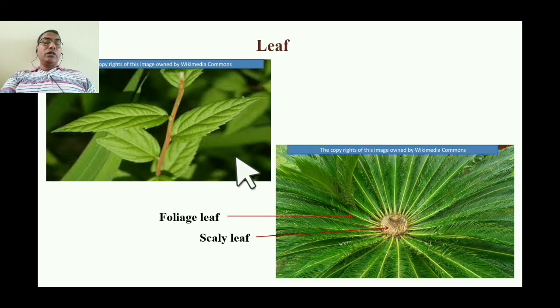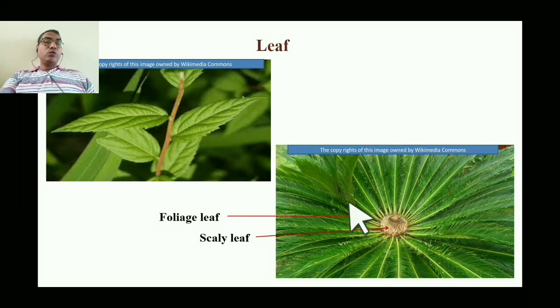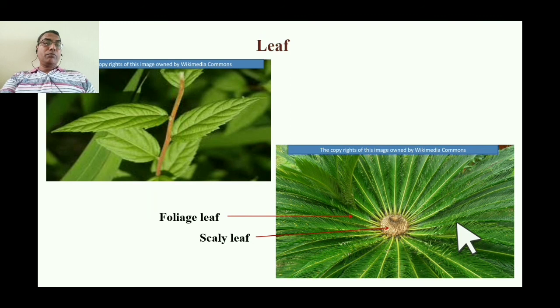In case of the gymnosperms, this is the Cycas plant. We will find here there are two kinds of leaves. You can see here the small brown colored leaves. These are nothing but the scaly leaves, and the green colored leaves are foliage leaves. Scaly leaves are for protection, and the foliage leaves are for doing photosynthesis. So there are two kinds of leaves in case of the gymnosperms, but in case of the angiosperms there is only one type of leaf, that is the foliage leaf.